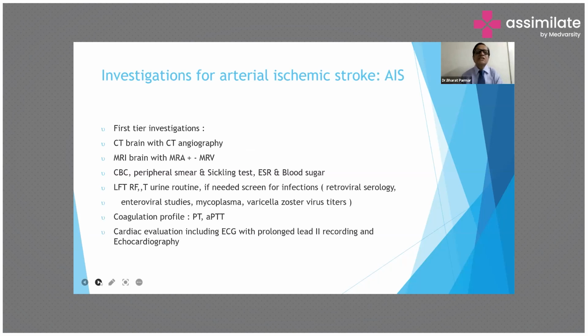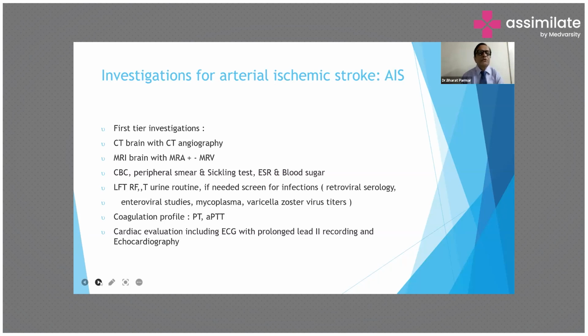Which investigations are carried out in case of arterial ischemic stroke? In AIS, the first tier investigations are CT brain with CT angiography, MRI brain with MRI angiography plus or minus, complete blood count, peripheral smear, sickling test, ESR, and blood sugar.